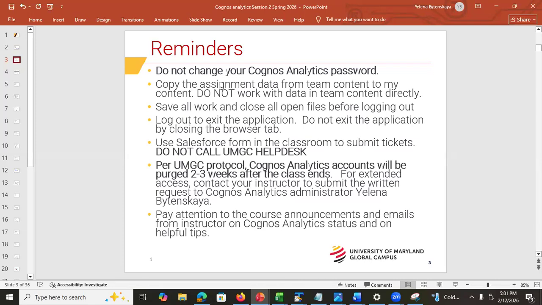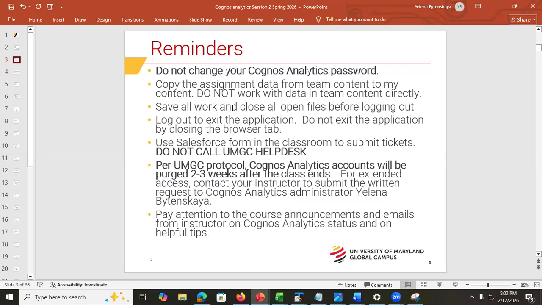Leave it alone, okay? Now, please do not work from data in the team content directly. I believe I edited the permission so that you are forced to copy data to my content. Always copy data to my content first, and then use that data to do the work, okay? Please keep saving your work, and open and close all the files that you have opened before exiting the application.